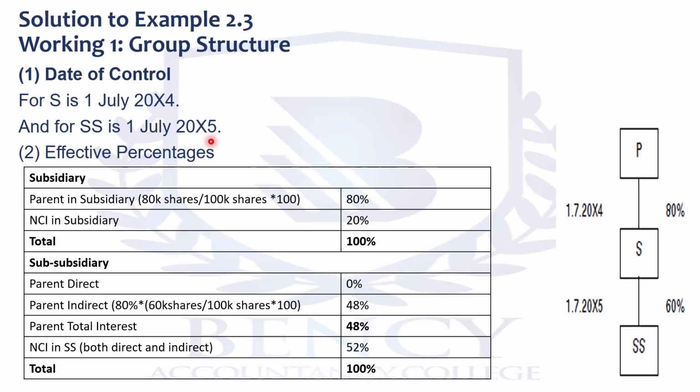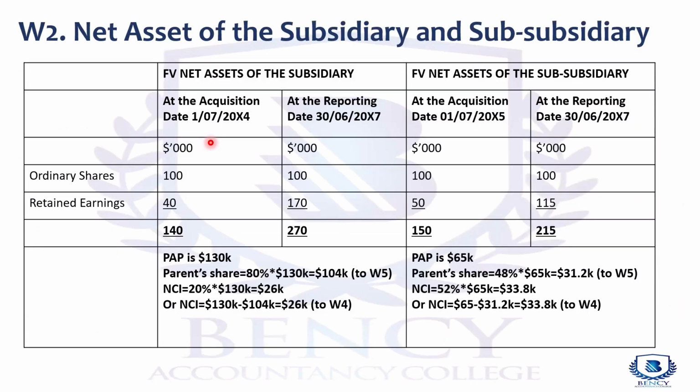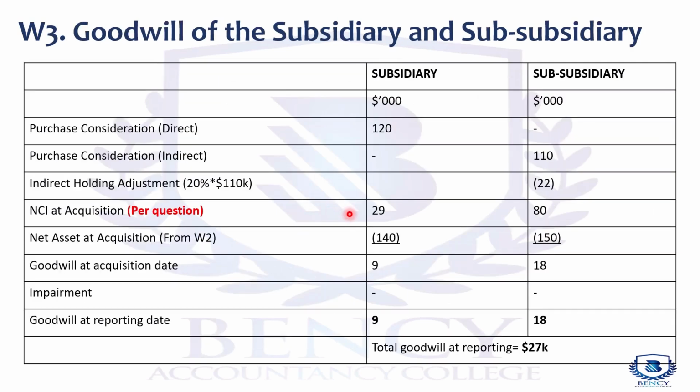So our working 1 is similar to examples 2 and 3. Our net assets will be similar to examples 2 and 3, because the equity and retained earnings have not changed. Even if they've changed, you can recompute it. So working 2, we are okay.